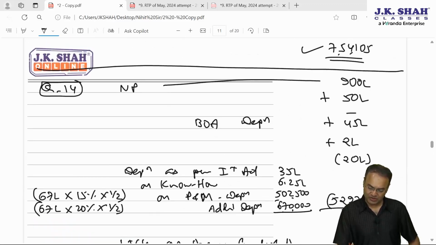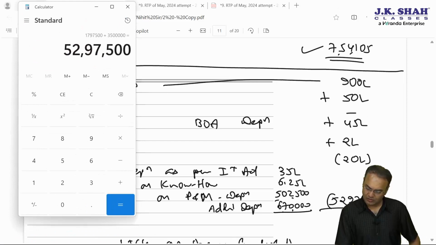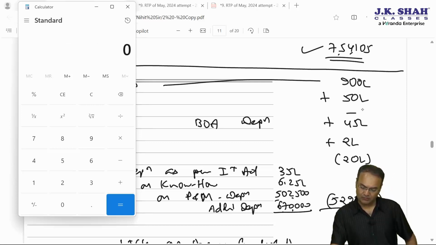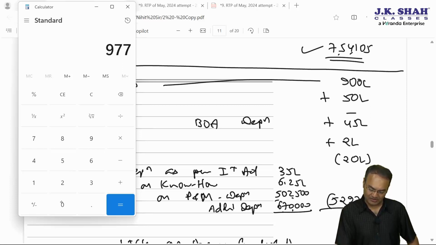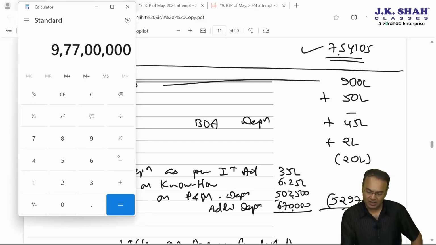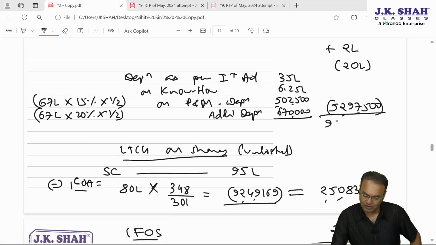So PGBP income, let's first calculate. 52,97,500 is to be subtracted. 900 plus 50 plus 45 is 995 plus 2 is 997 minus 20 is 977. 977 lakhs. 9 crore 77 lakh minus 52,97,500 is 9,24,02,500. 9,24,02,500 is your PGBP income.